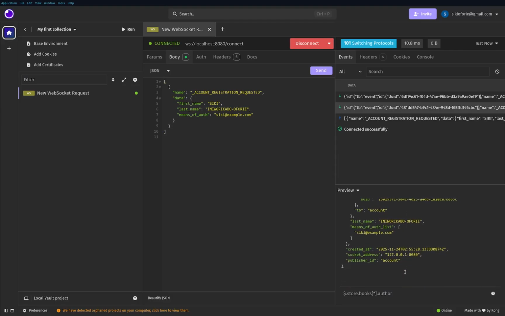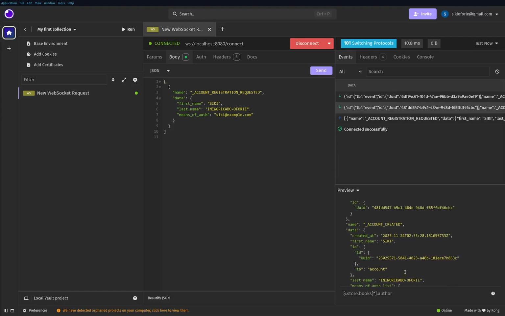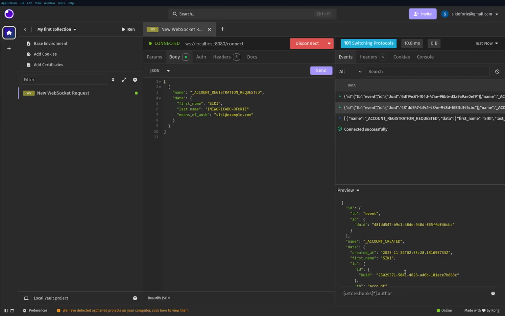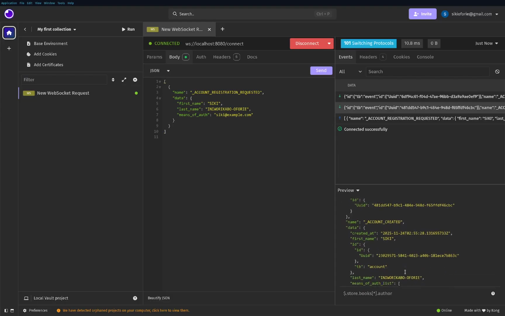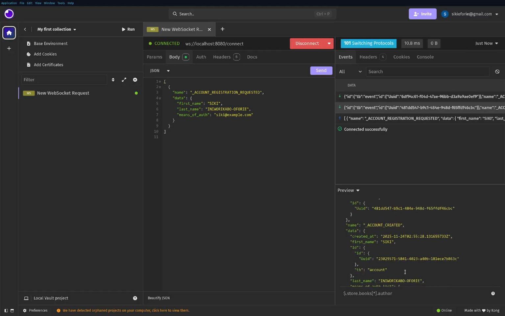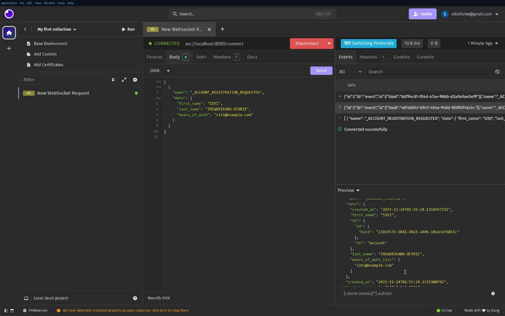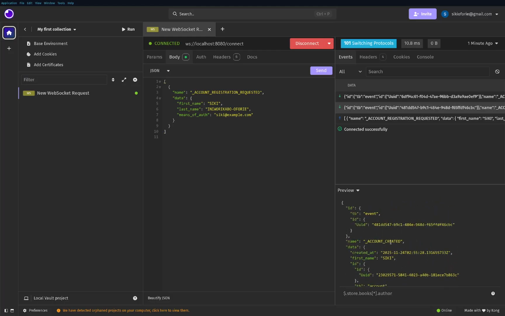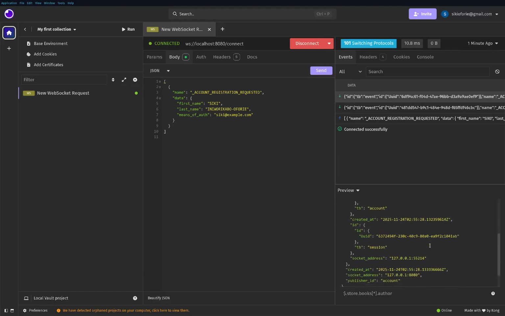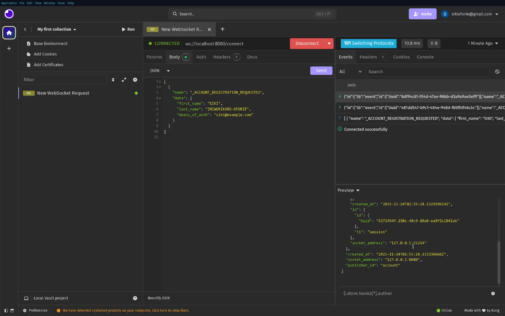This is not to be received by the WebSocket client, but because I'm testing, I just want to showcase this. We also have this account session created, created with some information, the socket ID, when it was created, and so on.